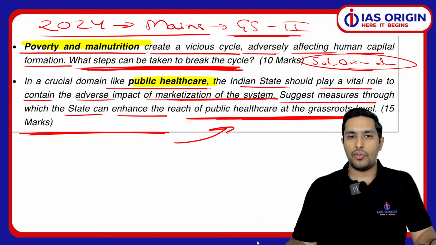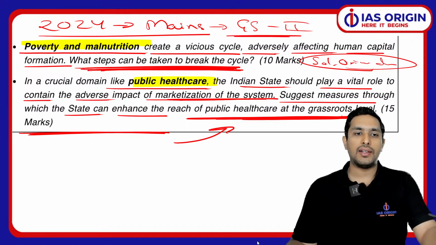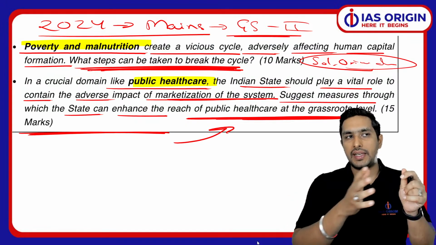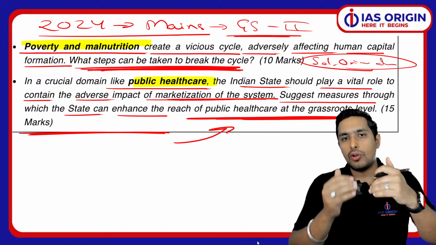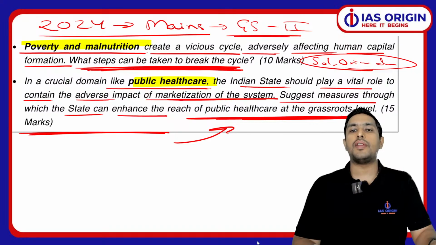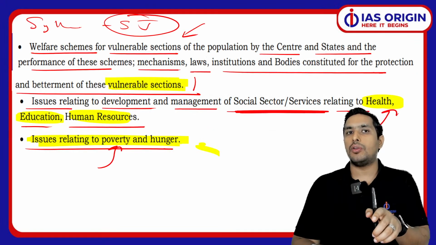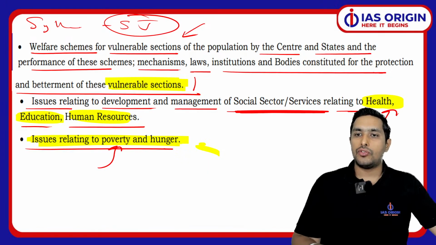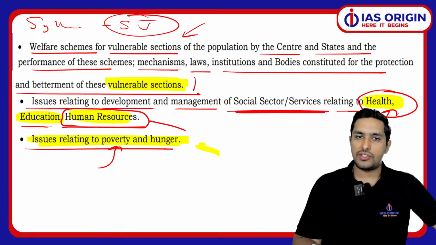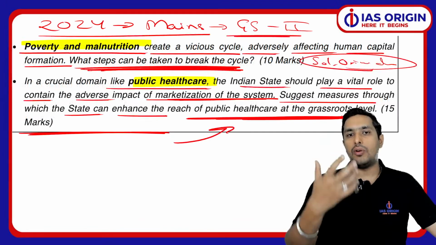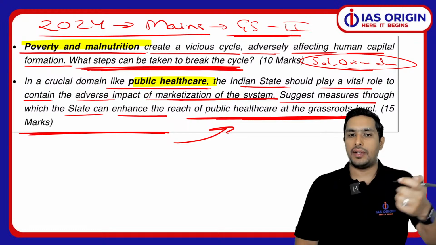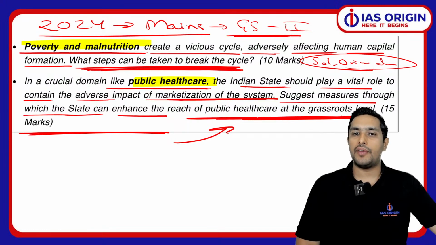Now, having said that, what is even more important, I would like to talk about that also. Like the social justice theme. When we talk about public health, and we talk about education, they are also areas of the development of human capital. So always remember this thing also, that the human resource development theme is also being touched upon. So we can't say they are not doing that. The question was on health, but in a way, the development of the human resources of the country, that how do we give a better life, a better standard to the people, that is also connected. So this is very important, the point which we have to understand.